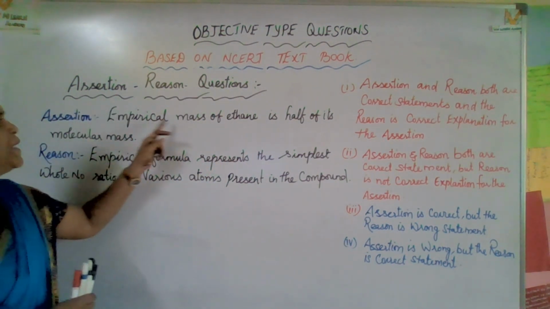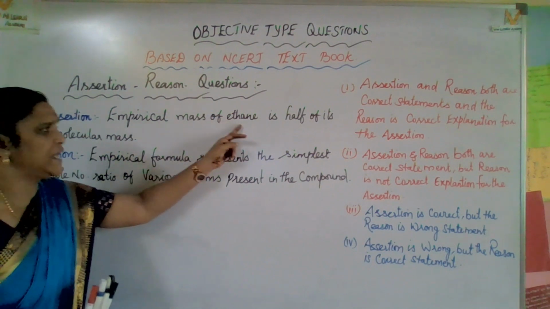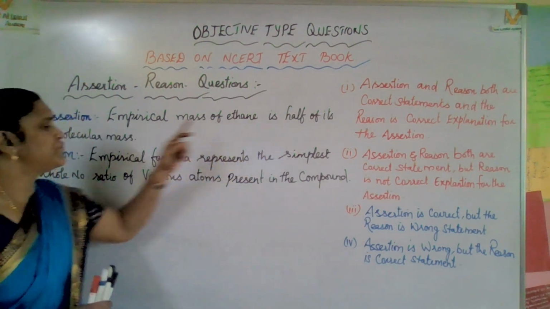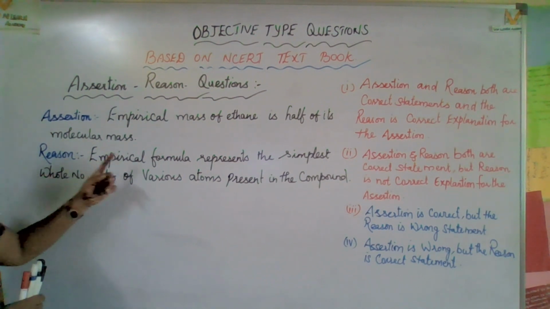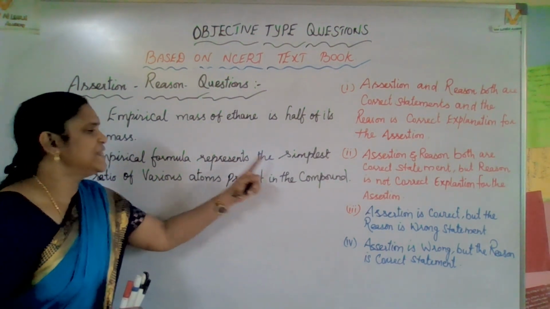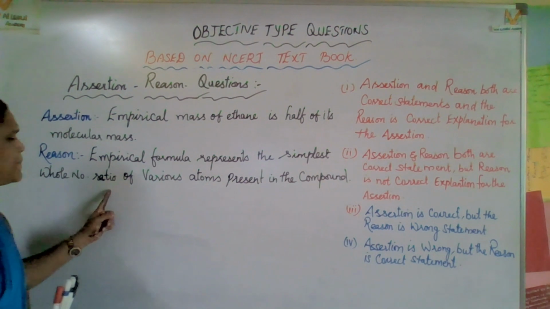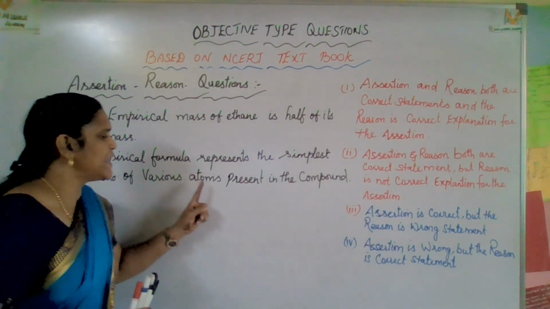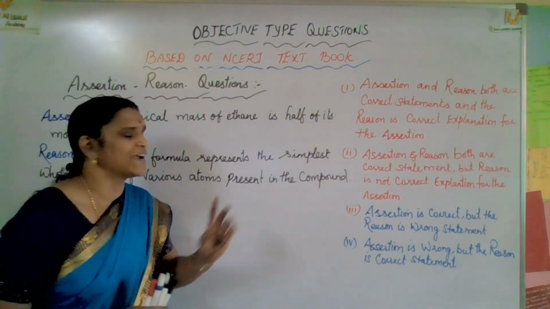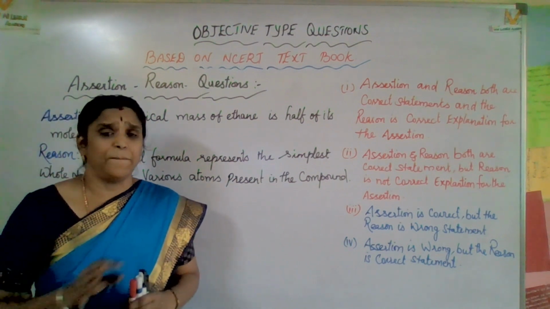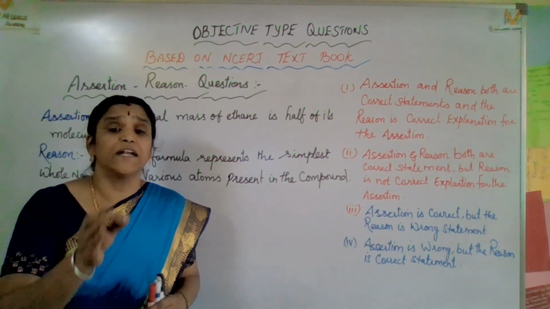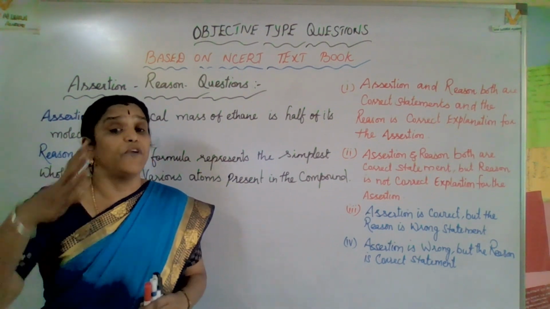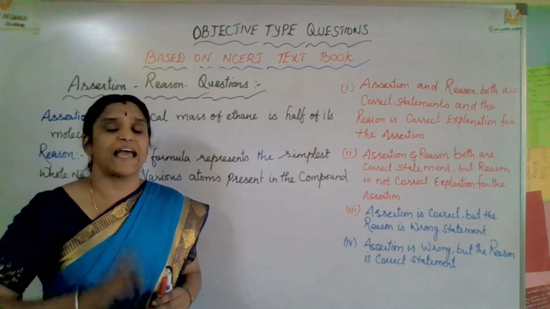Assertion: the empirical formula mass of ethane is half of its molecular mass. Reason: the empirical formula represents the simplest whole number ratio of various atoms present in the compound. The empirical formula is the simplest whole number ratio of various atoms present in the molecule.